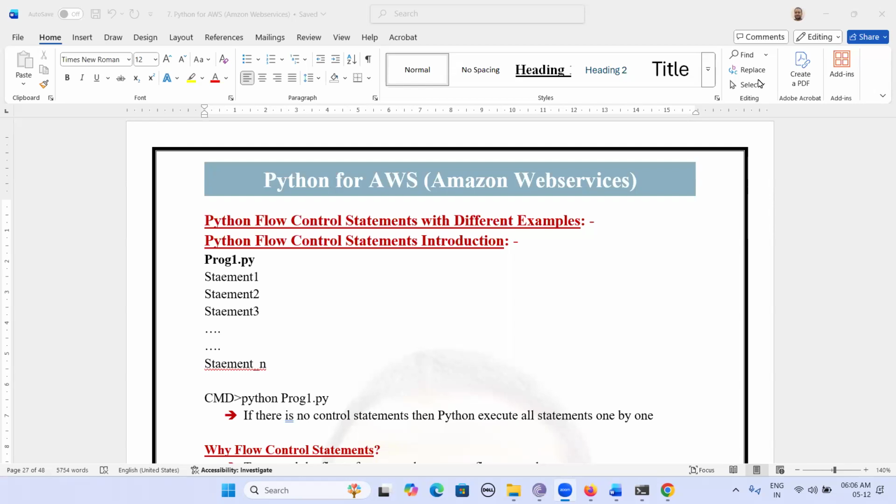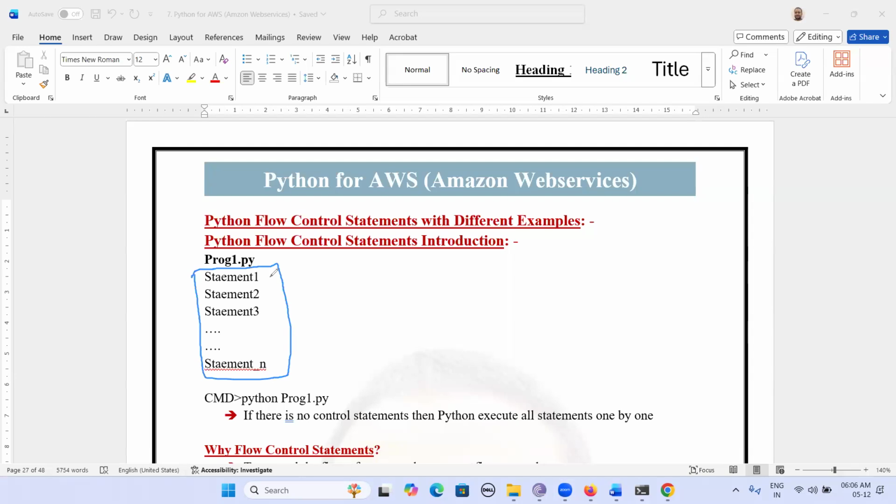Let's say we are writing a Python program. It contains multiple statements. Whenever we run a Python program, what happens to it?